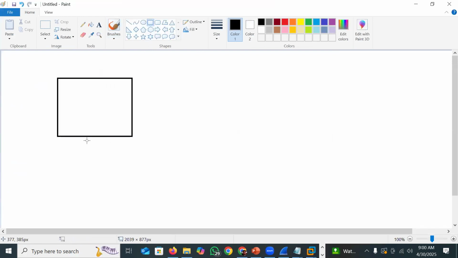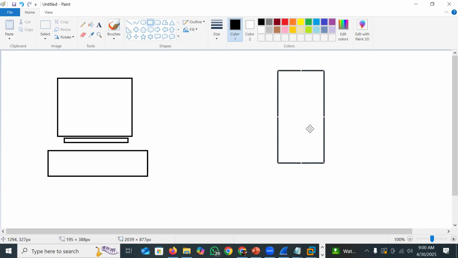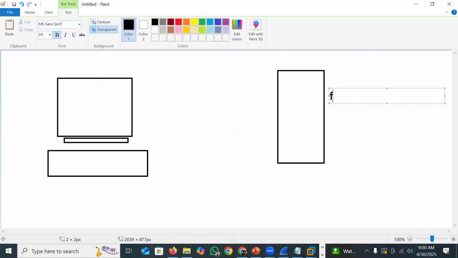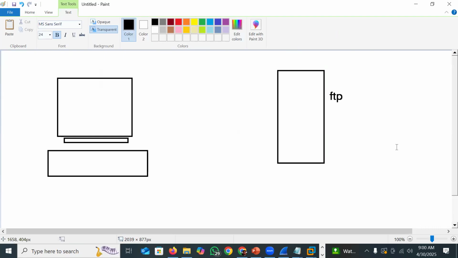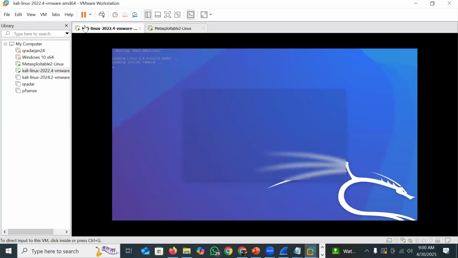Imagine that this is my client, right? Let us consider this is my client computer. Now this is the client which is going to communicate with the server. So let's say that this is our server. The client has one IP address and the server has one IP address, right? So this is the FTP server. Now here we go ahead and see some more detail. We grab it, and according to that we'll get an idea.